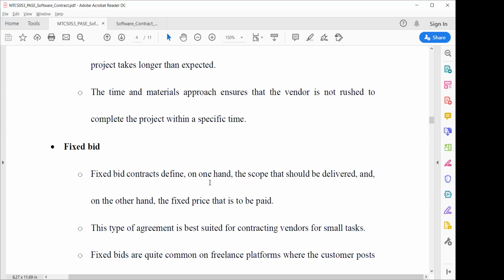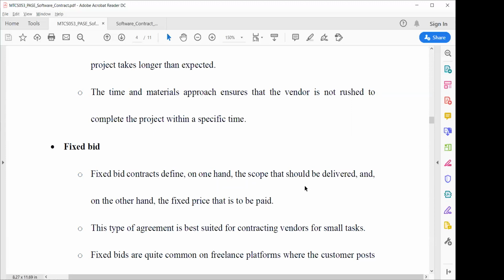The next type of software contract is a fixed bid. A fixed bid contract defines, on one hand, the scope that should be delivered, and on the other hand, the fixed price that is to be paid. Suppose you have a client and you are a software development company making software. You have mentioned on a freelancer website that for a particular mobile application you will pay $100. Now there is a fixed price.